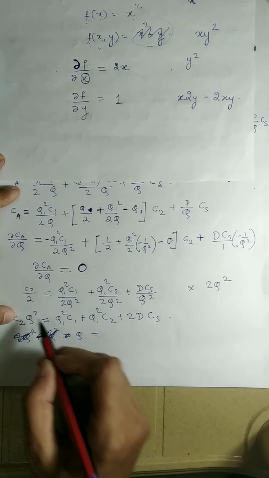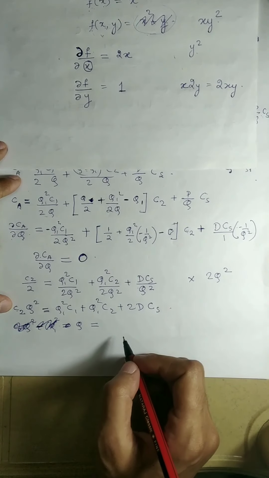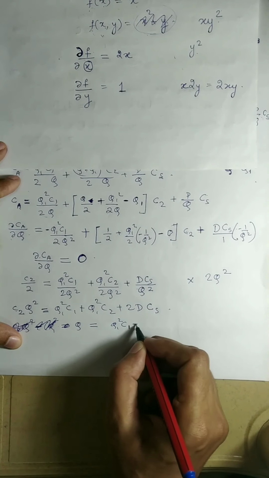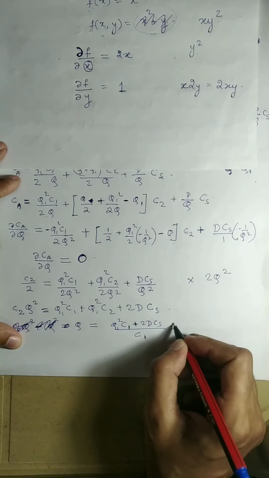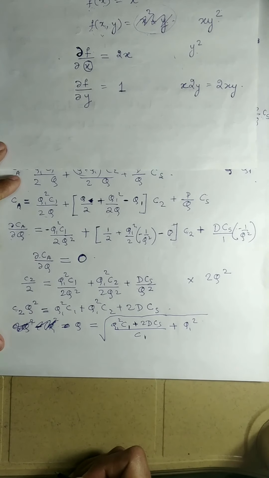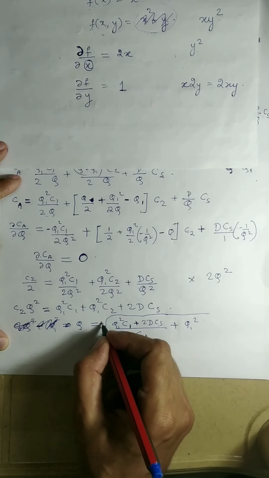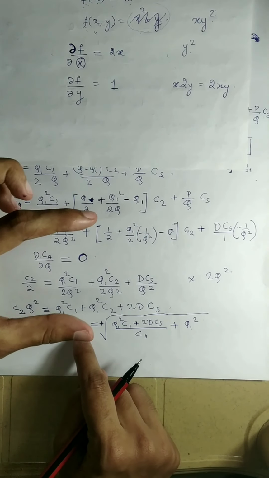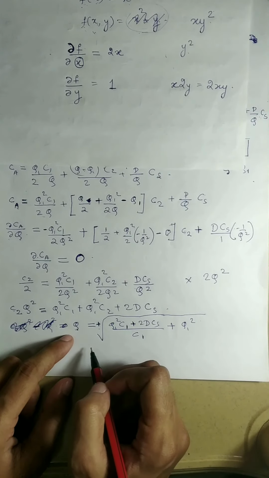So to find q, I will have to take the square root. So this divided by c2, we will get q1 square c1 plus q1 square c2 plus 2dcs, the square root of this full quantity, divided by c2. So q is equal to this. We will consider the positive root, because q is nothing but the amount of goods, so it cannot be negative, so we will be considering the positive value.